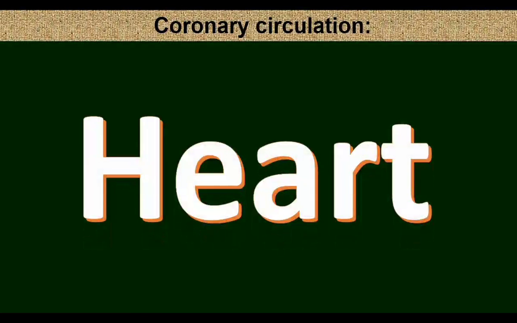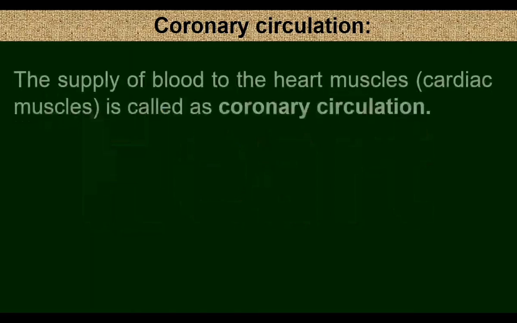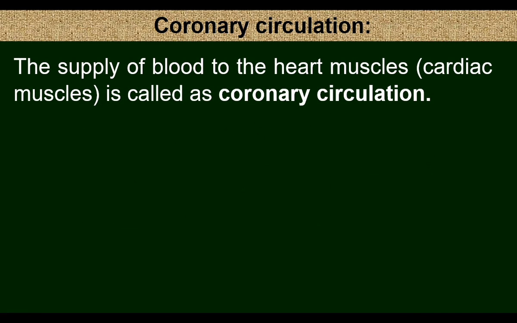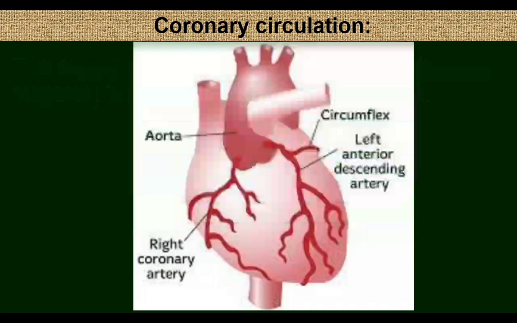Heart muscles need blood supply. Heart muscles cannot take blood from the inner side of the heart. Small blood vessels supply blood to the heart muscles. The supply of blood to the heart muscles is called coronary circulation. Coronary arteries supply oxygenated blood to the heart muscles. Coronary arteries are the first branches of the aorta. From the aorta, a small branch arises, that is the coronary artery. It has right and left coronary arteries. The coronary arteries branch further and supply oxygenated blood to the cardiac muscles.